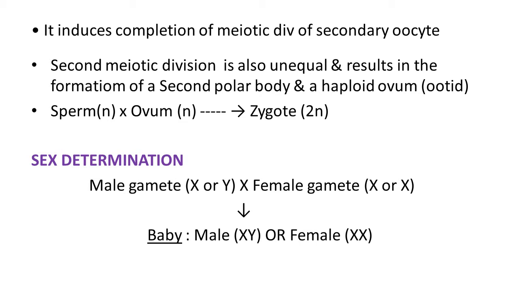And if the male gamete possesses Y, then, since the female is always X in nature, fusion takes place and the resulting zygote is XY in nature, that is male. So two possibilities are there in humans, either male XY or female XX is produced. This is known as sex determination.